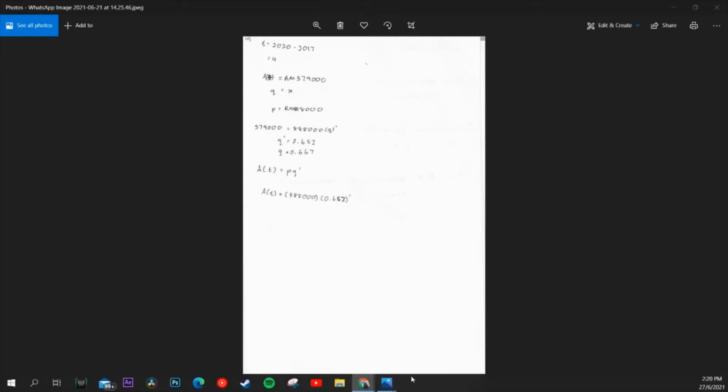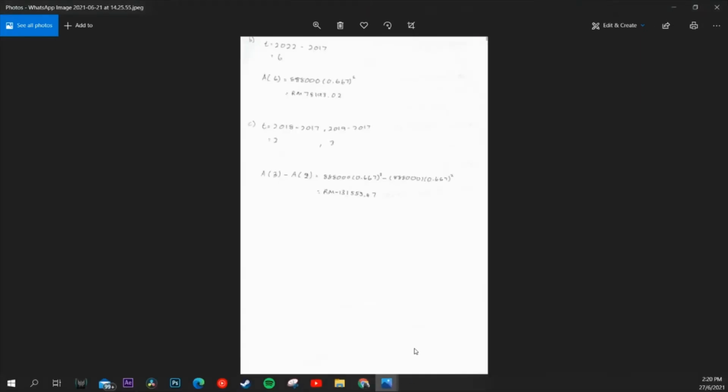Next, question B. If the revenue is following an exponential pattern of decline, what is the expected revenue in 2022? So again, t is time. Therefore, t equal to 2022 minus 2017 will be equal to 5 years.